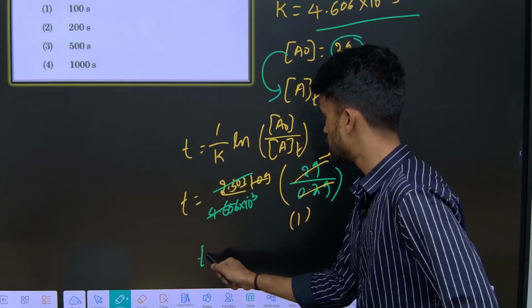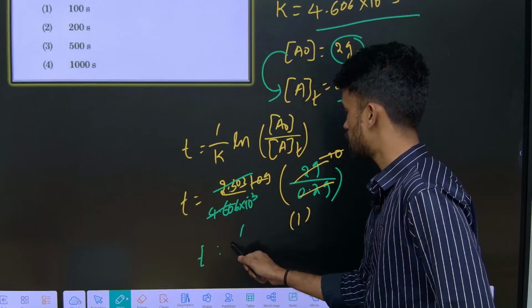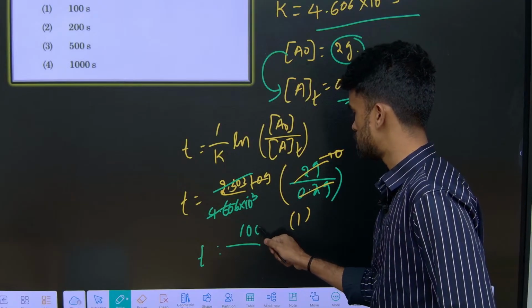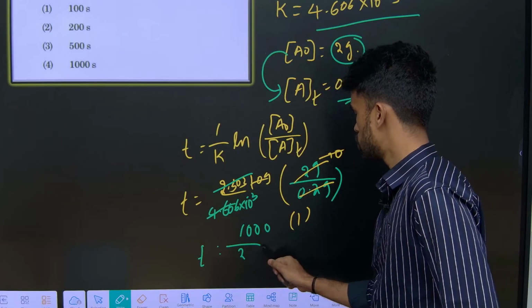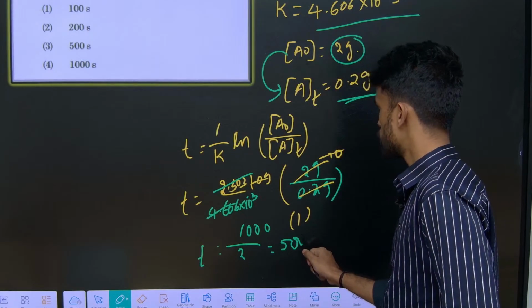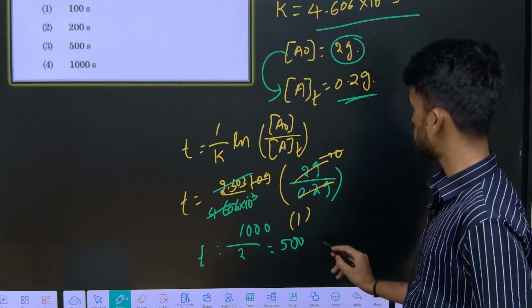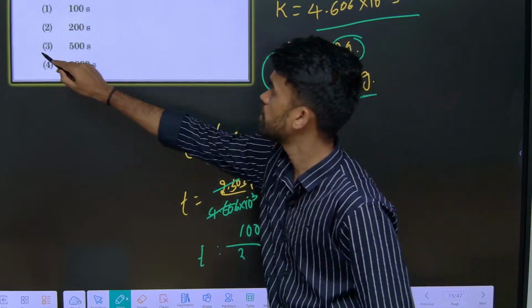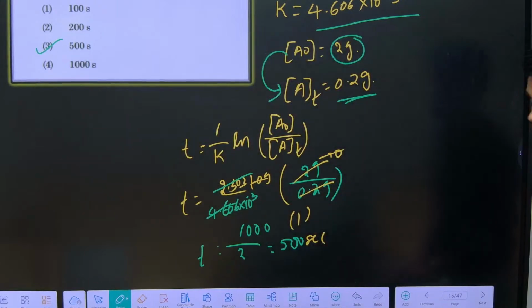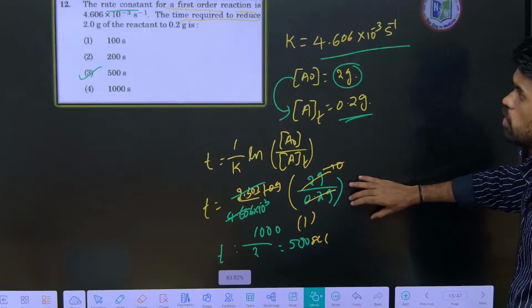So can I write 1 by 10 power minus 3 means I am writing it in the numerator as 1000 by 2 here. So this will be 500. Okay. So what are the units we have? Second inverse. So this will be seconds. So here we have option number 3 as 500 seconds. So this is how you have to solve. I hope it is very easy.